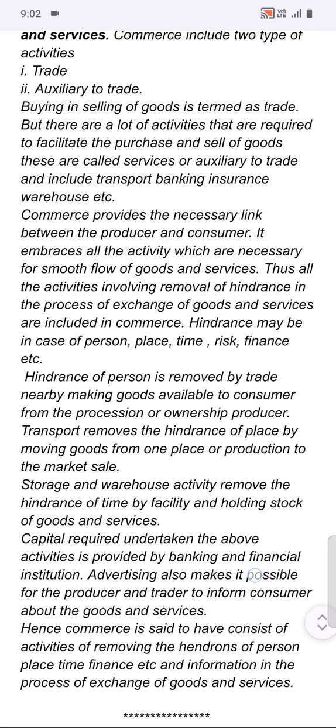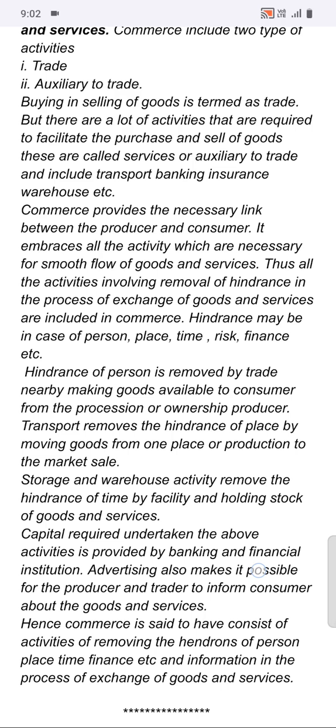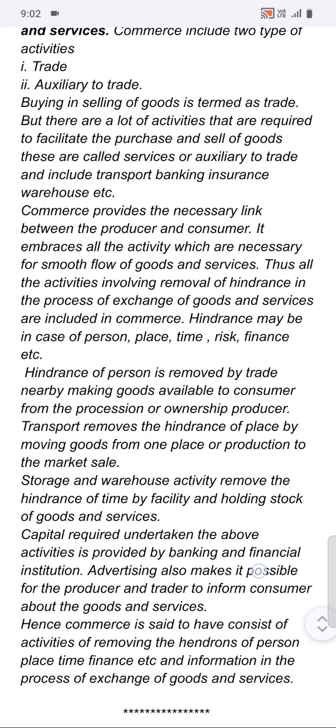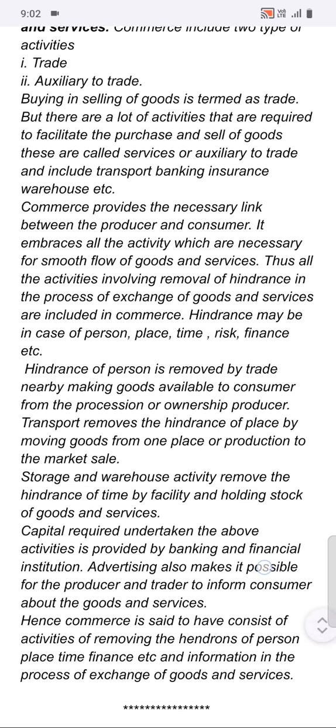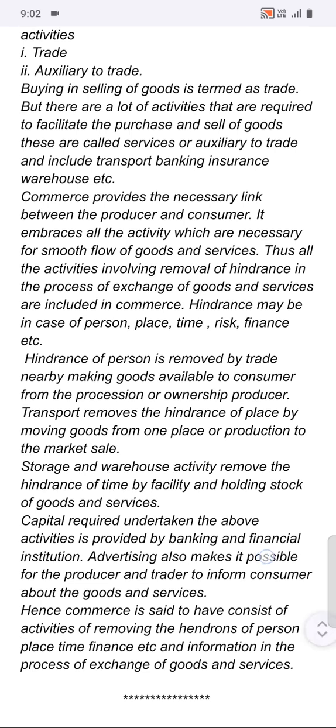So, some of the importance of commerce is that hindrance of person is removed by trade, by making goods available to the consumer from the possession or ownership of the producer. Number 2 will be transport, which removes the hindrance of place by moving goods from the place of production to the market for sale. Number 3 is storage and warehouse activity, which removes the hindrance of time by facilitating holding stock of goods and services.